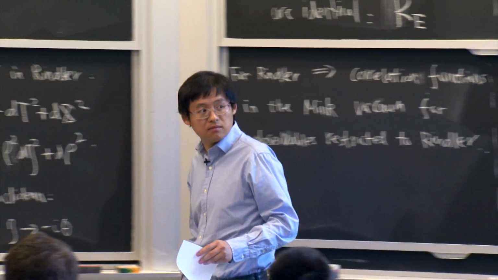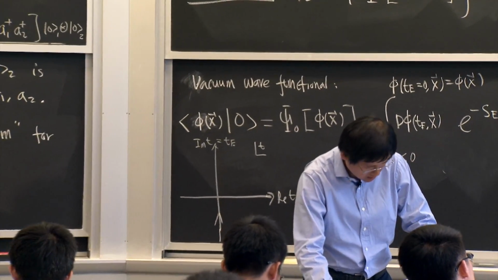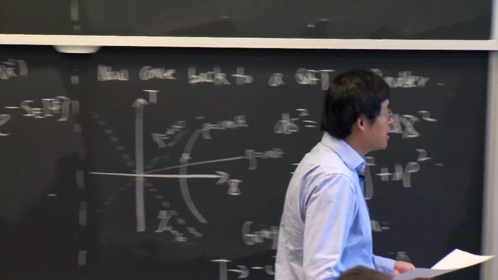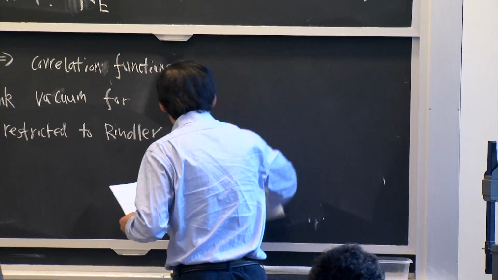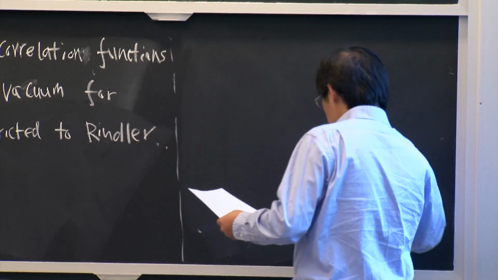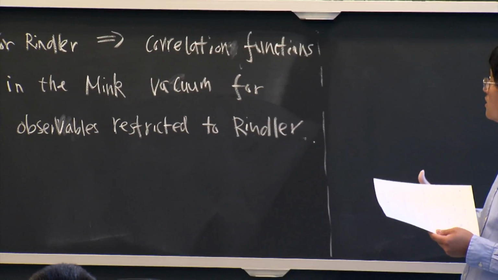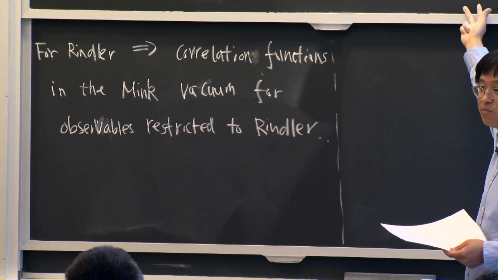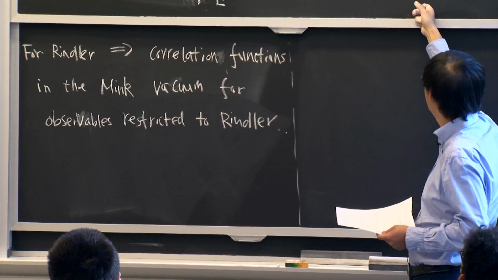Okay, now is our final step. Let's talk a little bit more about the structure of the Hilbert space. Now I have to derive the temperature. But in Minkowski there's no temperature; T equals 0, from your high school.